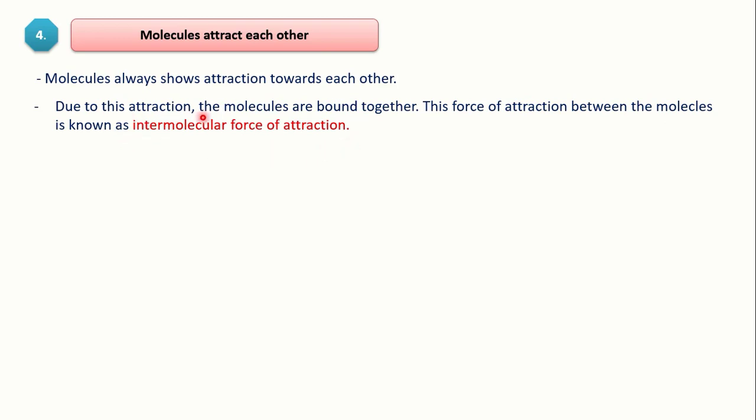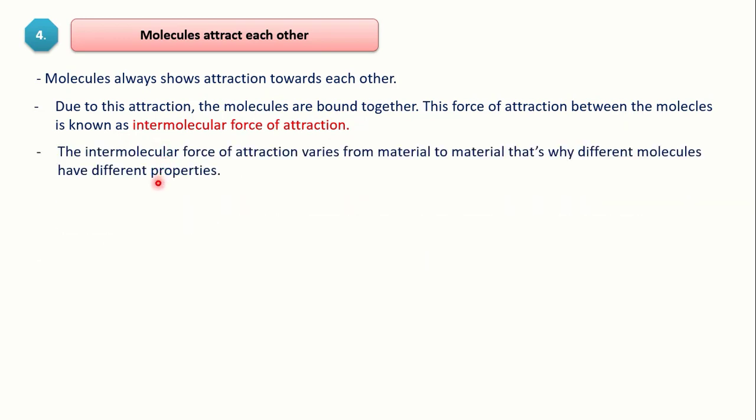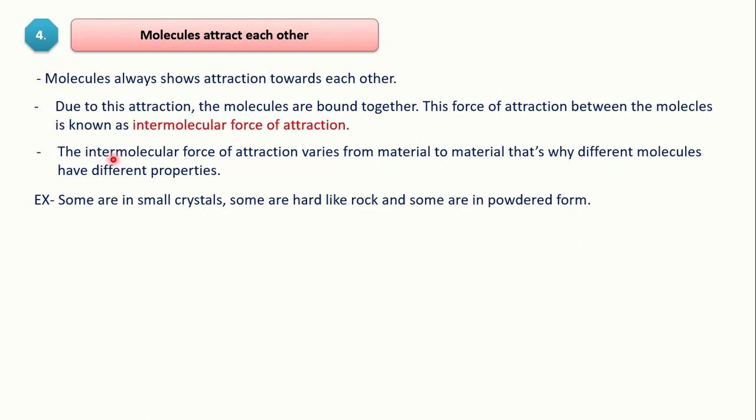So what is meant by intermolecular force of attraction? It means there is a force of attraction in between two molecules. That's why it is called intermolecular force of attraction. The intermolecular force of attraction varies from material to material. That's why different materials have different properties, because in solids, liquids and gases their molecular arrangement is different. That's why each state of matter has a different intermolecular force of attraction between its molecules.